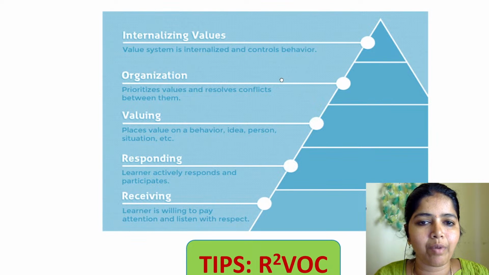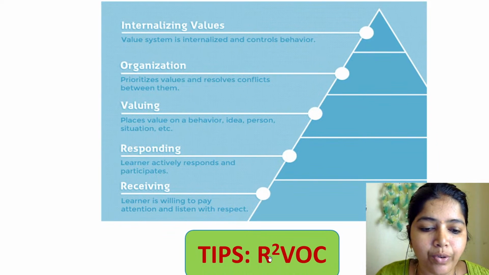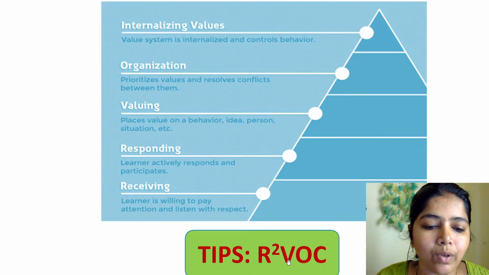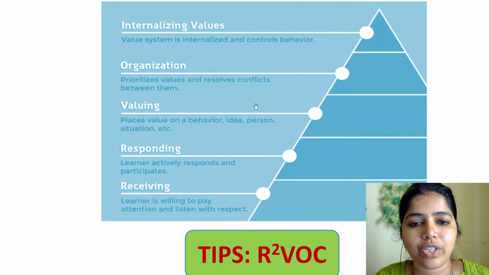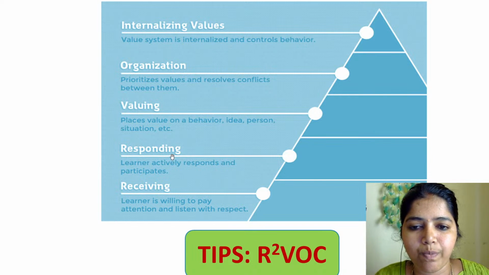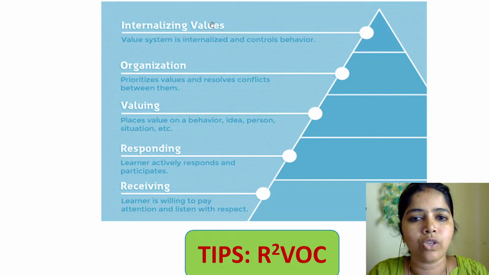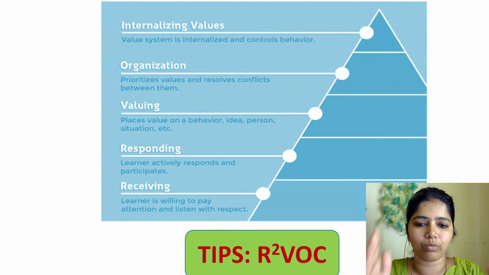So ma'am, how to remember this affective domain? You can remember by R squared VOC. R squared VOC. Tomorrow I will change the color, don't worry. Okay. R squared VOC. R means what? Receiving, responding, valuing, organization, internalizing values. So all these things work with your attitude, the feelings and emotion.